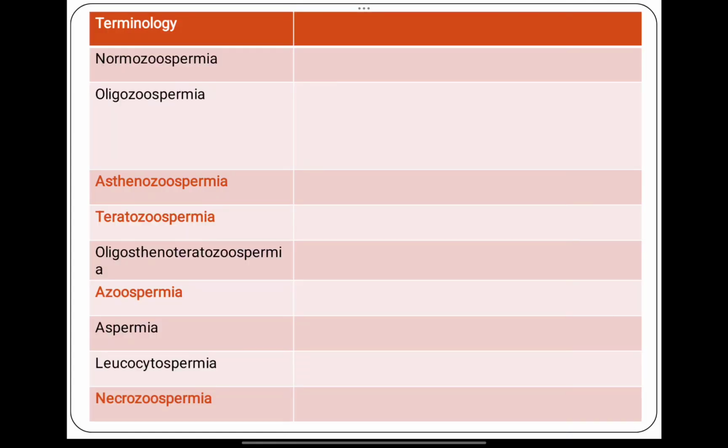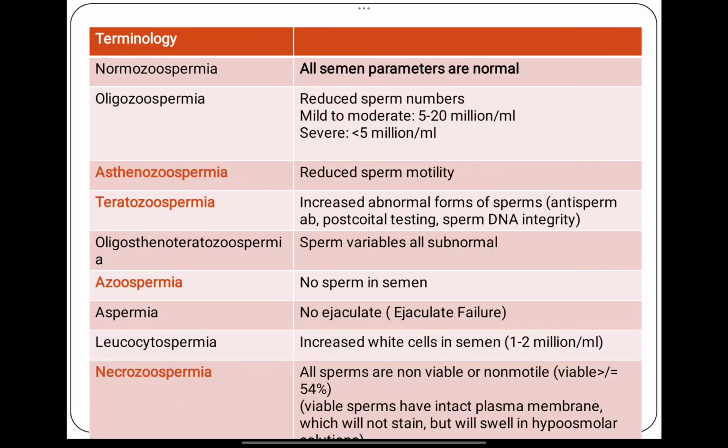Now there are certain terminologies: normozoospermia, oligozoospermia, asthenozoospermia, teratozoospermia, oligoasthenoteratozoospermia, azoospermia, aspermia, leukocytospermia, necrozoospermia. What are these? So normozoospermia: normo means normal, meaning everything is normal. So when all the sperm parameters are normal, this condition is known as normozoospermia.